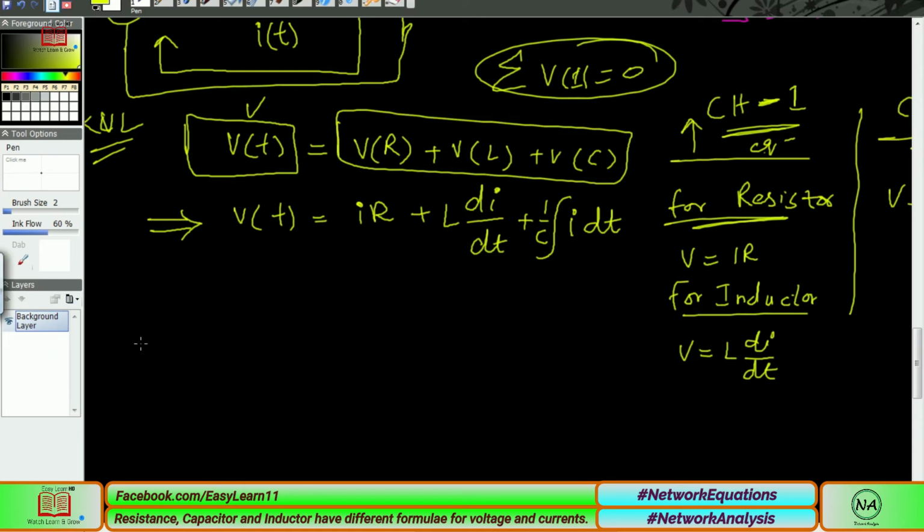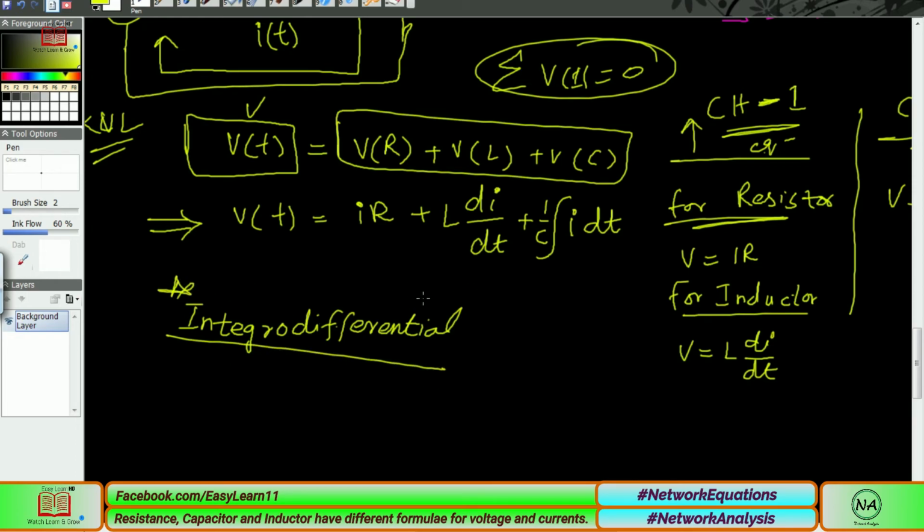This type of equation is called an integro-differential equation, a very difficult term. It means both integration and differential are included, and such an equation is really difficult to solve.